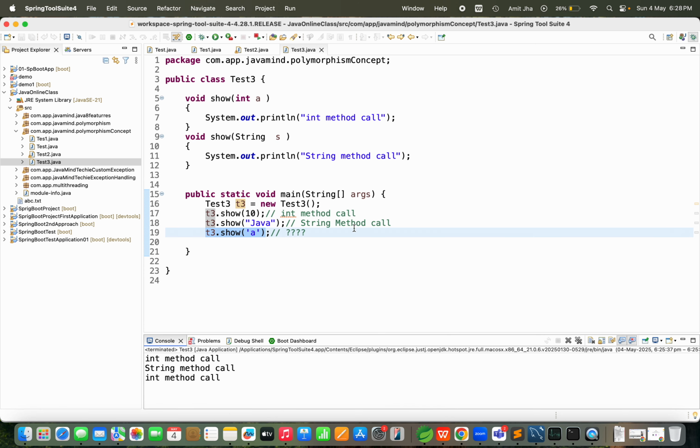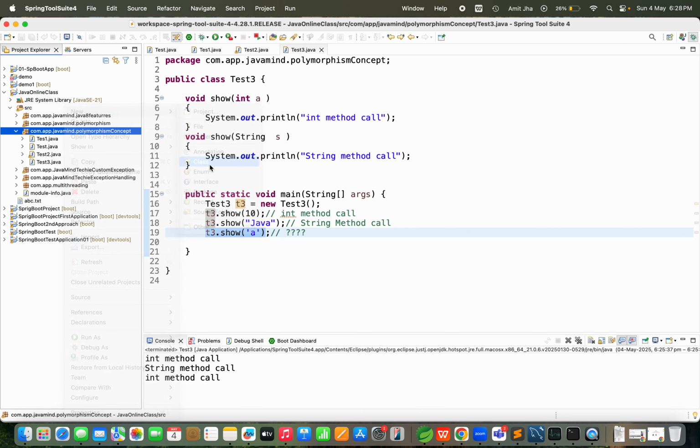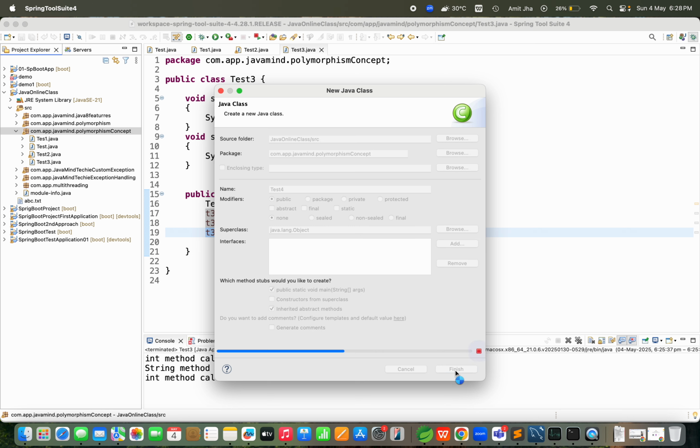I hope you understood this as well. That was a special type. Now I'm going to explain one other special case that you can also keep in mind. For that purpose, I am going to create one class, the class Test4, with a main method.